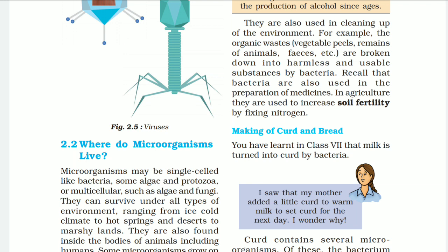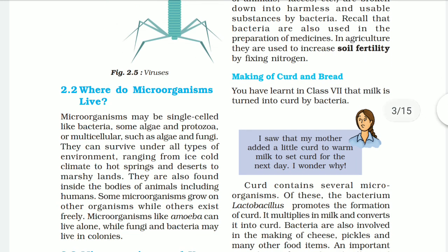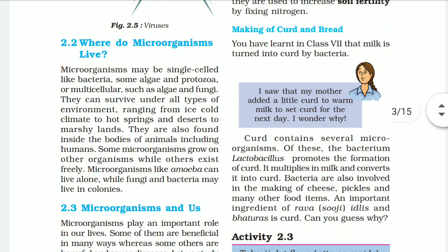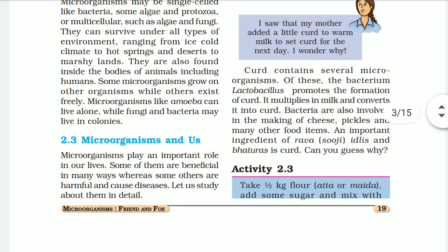For making curd and bread, we need bacteria. You have learned in class 7 that milk is turned into curd by bacteria. The curd contains several microorganisms. Of these, the bacterium Lactobacillus promotes the formation of curd. It multiplies in the milk and converts it into curd. Bacteria are also involved in the making of cheese, pickles, and many other food items. An important ingredient of rava, soji, idli and baturas is curd.